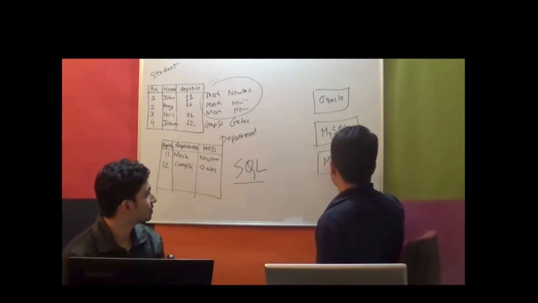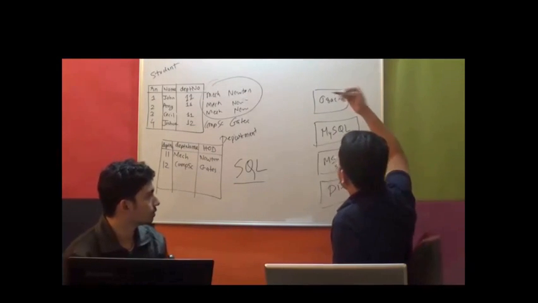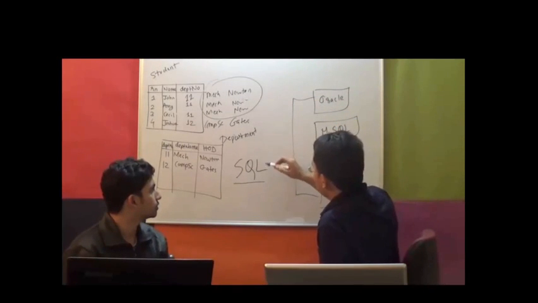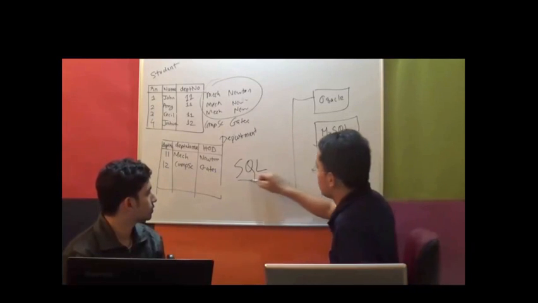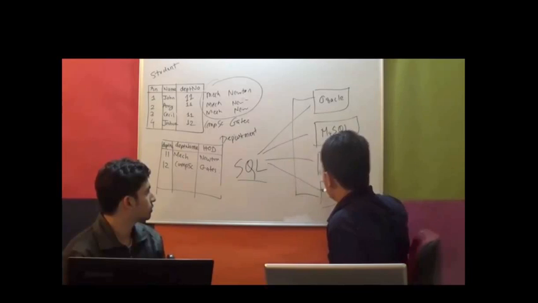Then you have MS SQL Server, and then you have DB2. There are many more, right? Yeah, there are many more. So one way to interact with all of this is just SQL. It can let you interact with this, this, this, and this.